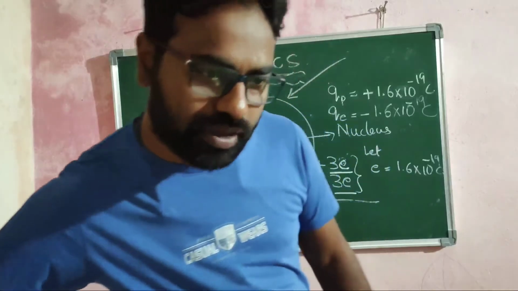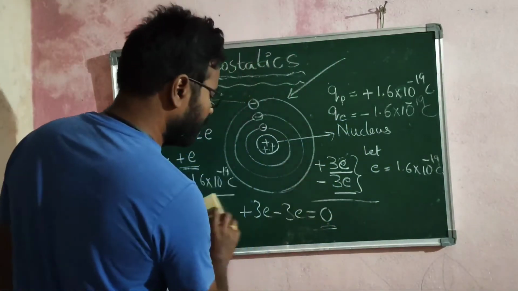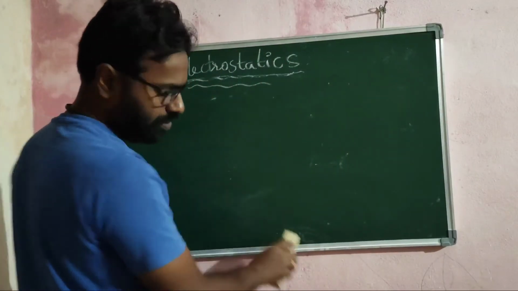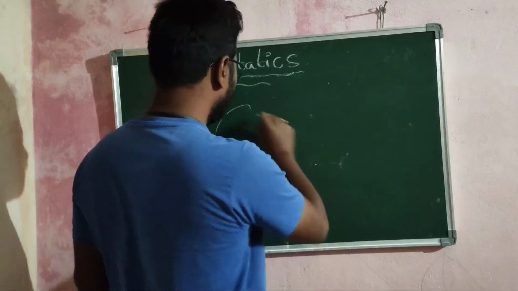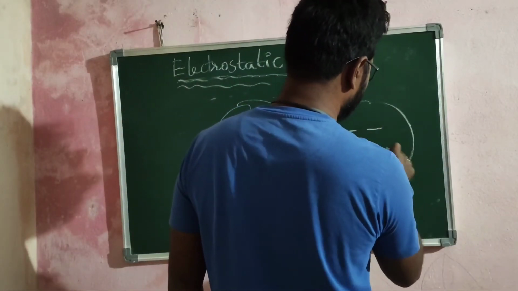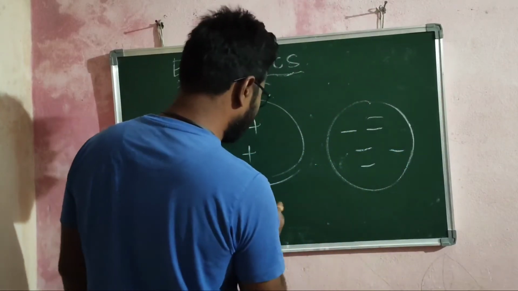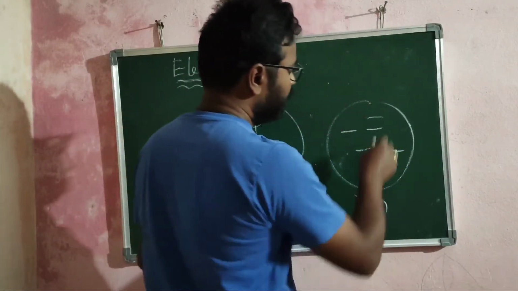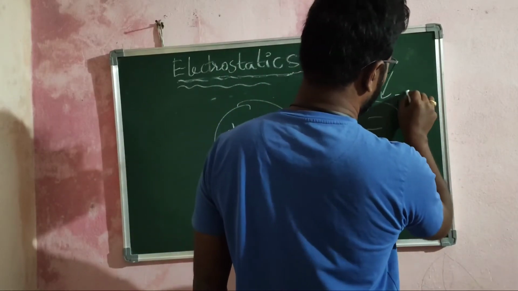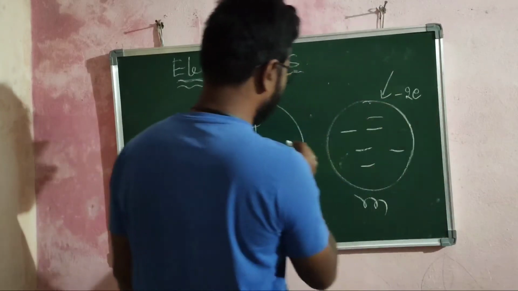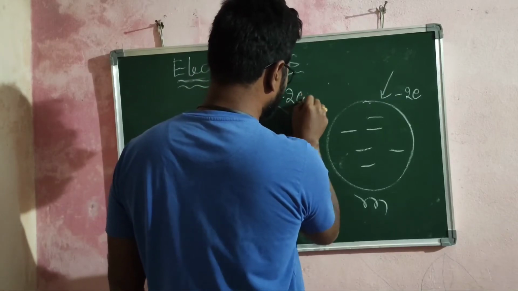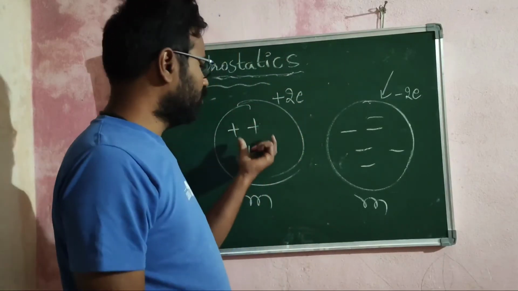So in the previous problem, we have two spheres. One sphere is positively charged, another sphere is negatively charged. Initially their masses are m and m. For example, you have given minus 2e electronic charge to this sphere, and you have given plus 2e electronic charge to this sphere.